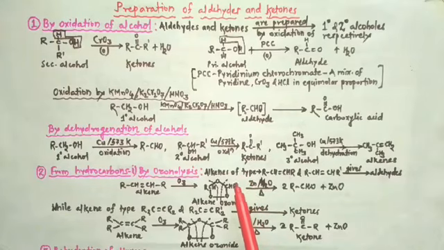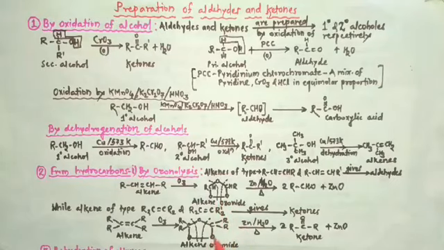In the ozonolysis, when a stream of ozonized oxygen is passed through a solution of alkene in presence of solvent like carbon tetrachloride or chloroform, first of all it forms ozonide.